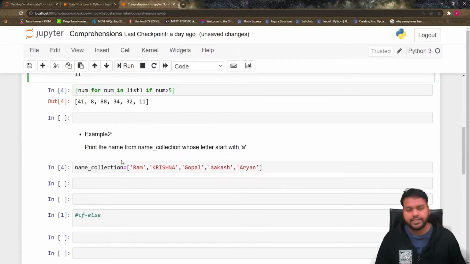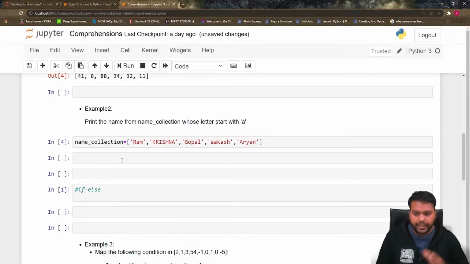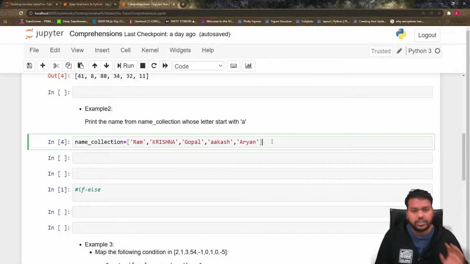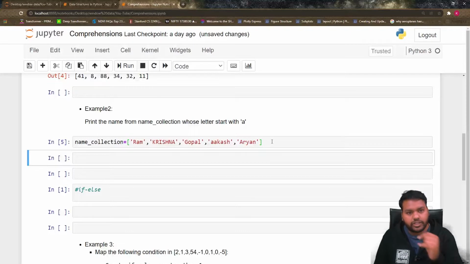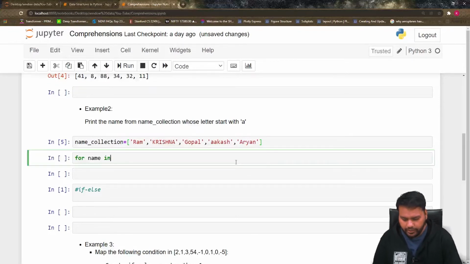Now move to the second example, because the more examples we do, the clearer it becomes. Example 2 is to print the names from the name collection whose names start with A. I have a name collection with the names Ram, Krishna, Gopal, Akash and Aryan. I have to print the names that start with A. First we write this program without using the list comprehension. Then after this we will convert it into the list comprehension. So for name in name collection.